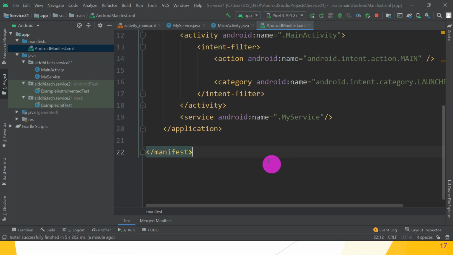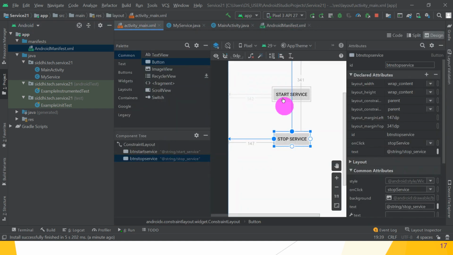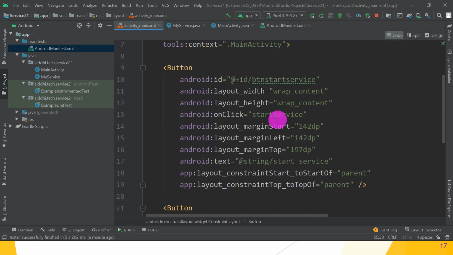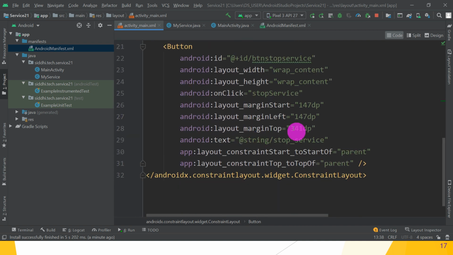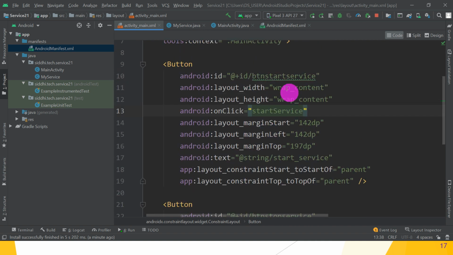Yes, my service is registered properly. Great. Then in the code part, start service is called. Yes, on click, when we click on the start service button, yes, it starts the service. Yes, then stop the service. Okay, so what is the problem?